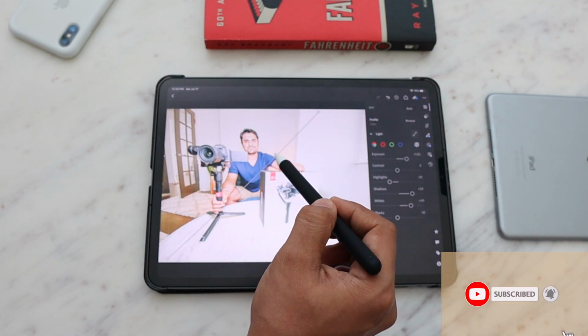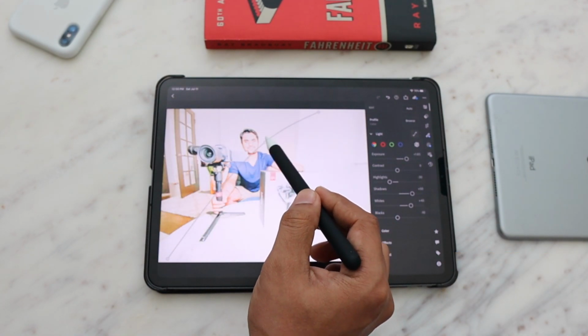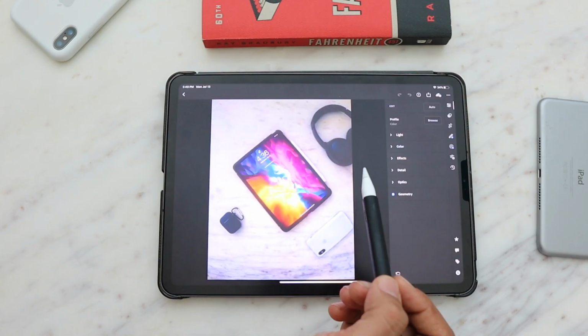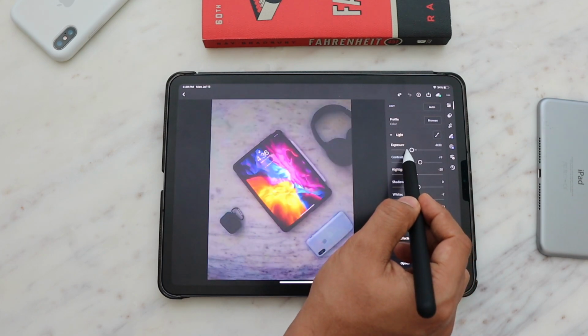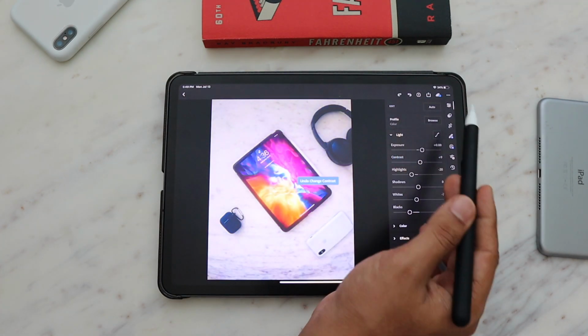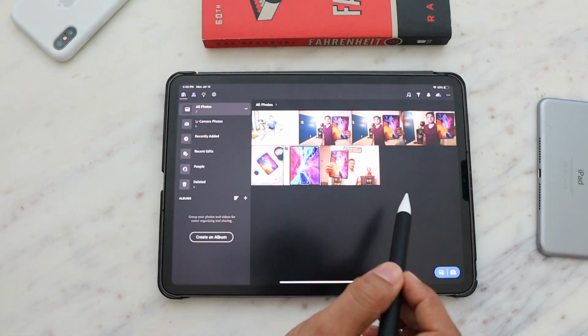I'm not a professional photo editor, so I cannot comment on advanced features, but to my use as an amateur photo editor, I found it very intuitive, very easy to use. You can change most of the things that you would do on a photo editor, like changing the contrast, brightness, saturation, hue, and all those things.